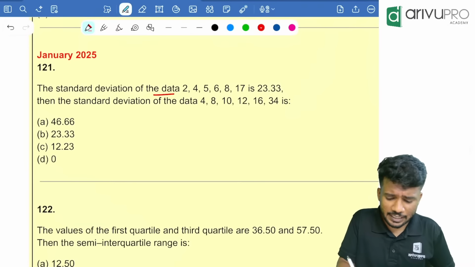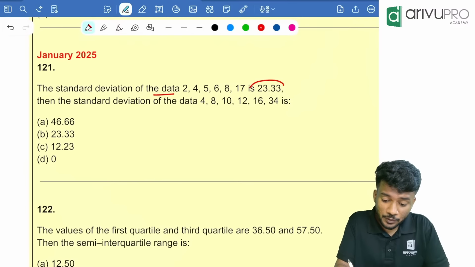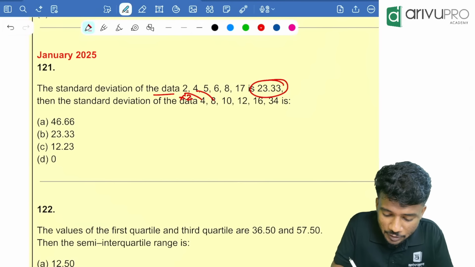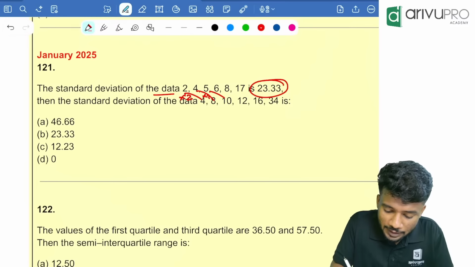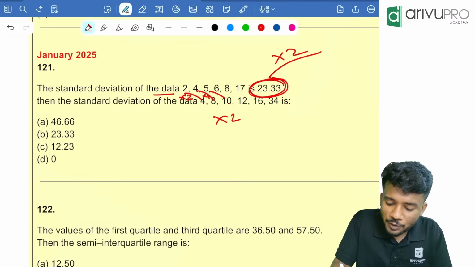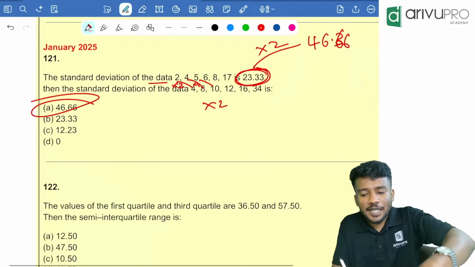Okay, next one. Standard deviation of the data 2, 4, 5, 6, 7, 8, 17, etc. is 23.33. Then what is happening here? 2 is getting multiplied by 2, 4 is getting multiplied by 2, everything is getting multiplied by 2. That means this also will get multiplied by 2. Answer is how much? 46.66. Option A is your answer.